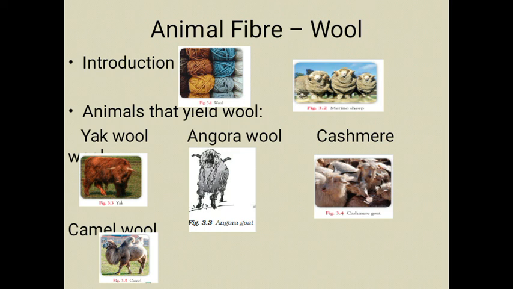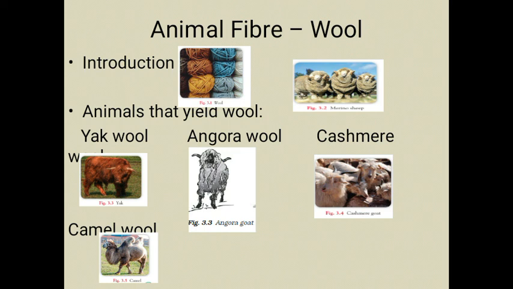Let us start with the introduction. See, wool is the soft, thick hair which grows on the bodies of sheep and some other animals. So, why are they soft and thick hairs? See, the reason behind this is that air gets trapped in the air spaces between that hair, so they can keep the animals warm in cold weather.